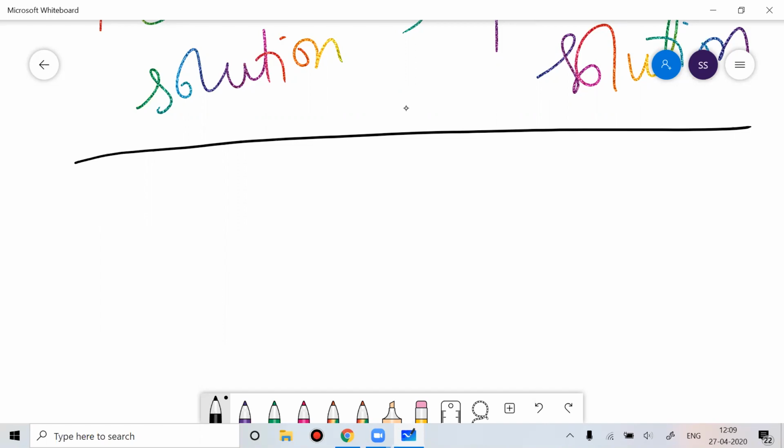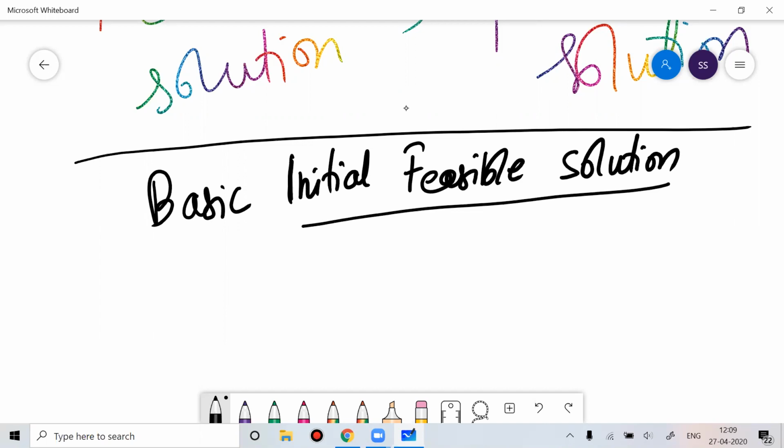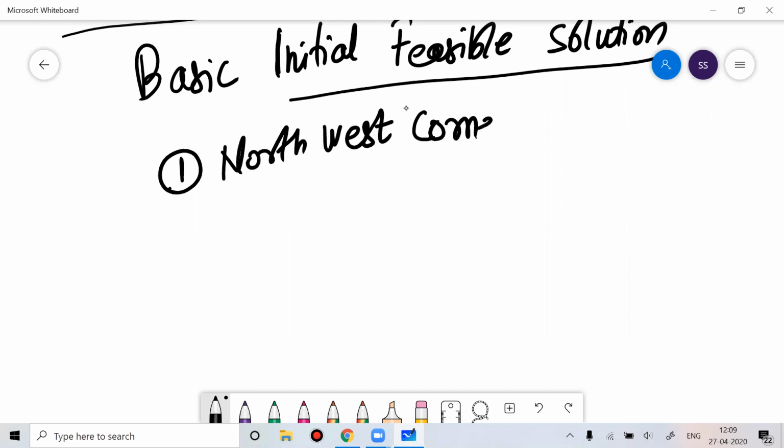That's why, whenever you get a transportation problem, first we derive the basic initial feasible solution. To learn that, I'll teach you three methods. The first method is called the northwest corner method.